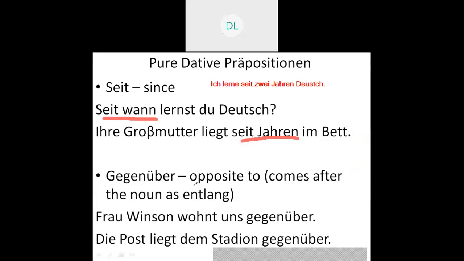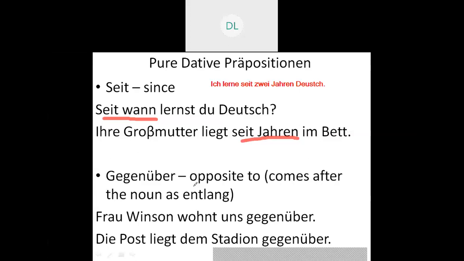It also comes after the noun, as entlang does. In the last lecture, when we were discussing the pure accusative prepositions, prepositions always came before the noun, like for the family, around the table, or from the refrigerator to the doctor. In all these cases, the preposition comes before the noun.